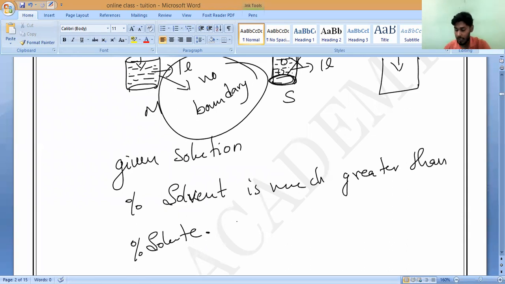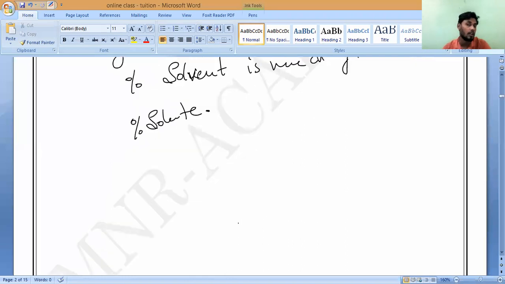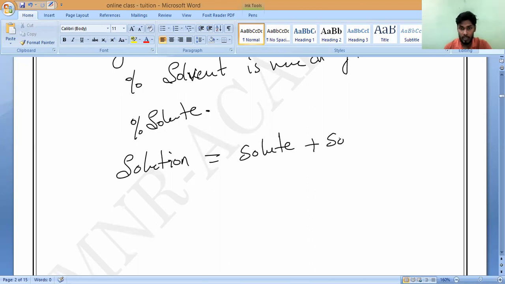Then only we can prepare the solution. Solution means you should always remember, solute must be completely dissolved in solvent. Do you understand, all of you?